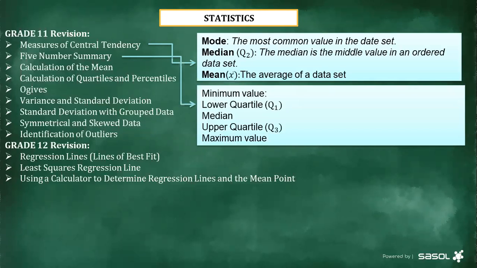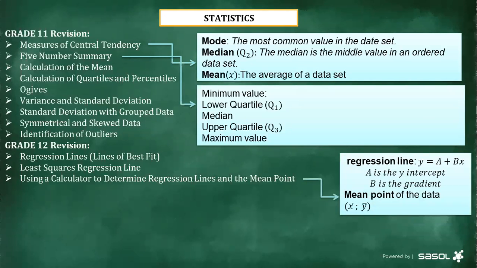Now remember when we were talking about the regression line, we are referring to the equation of a straight line, in the form y equals mx plus c. But now under regression, it says y equals a plus bx, where a is the y-intercept, while b is the gradient of that particular line. And then now we have to be able to determine the mean point.